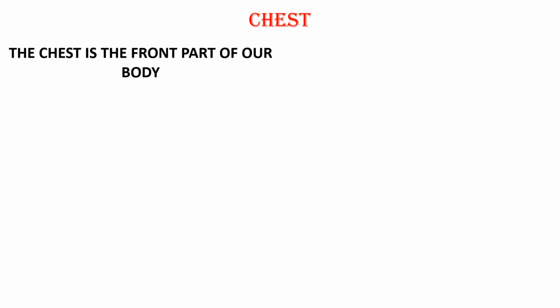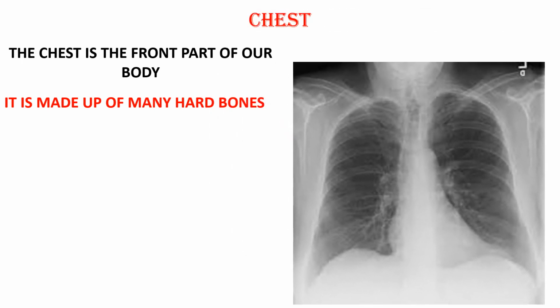Now, the next part of our body is the chest. Let us see. Chest. The chest is the front part of our body. It is made up of many hard bones. Now let us see how a chest looks. This is how a chest looks.